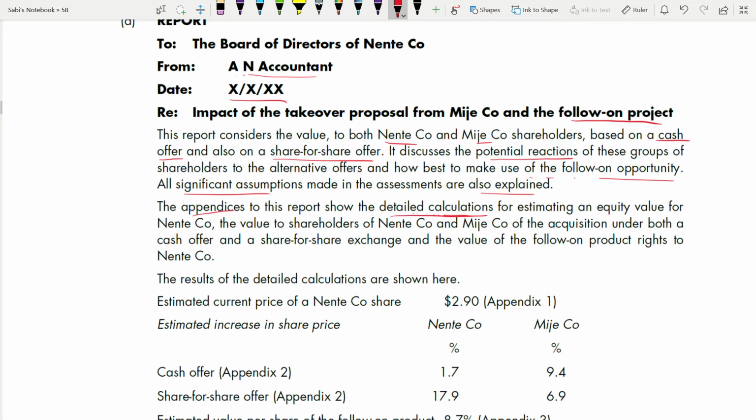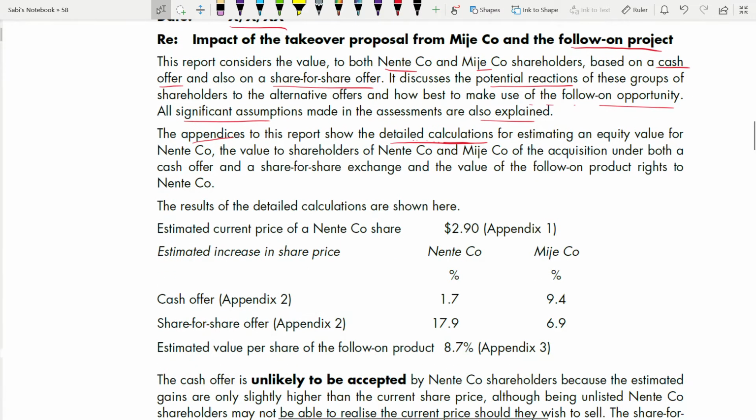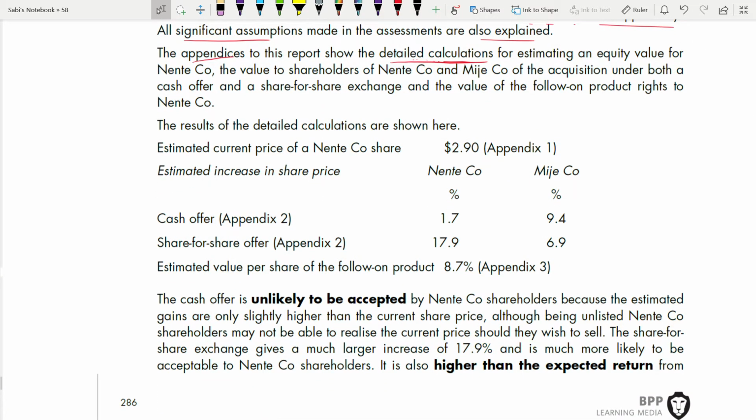It's your choice. Because anyway you're writing an appendix and a section in the report, whatever the calculation you have done, for estimating an equity value for Nente, the value to shareholders of Nente, the value of the acquisition under both the cash offer and share for share exchange, and the value of the follow-on project to Nente. So there are three things you are doing here. The results of the detailed calculations are shown here. Just brief the main numbers. What is the value under the share for share offer, and for the cash offer, what is the value? For share for share offer, what is the percentage gain? But it is in the appendix.